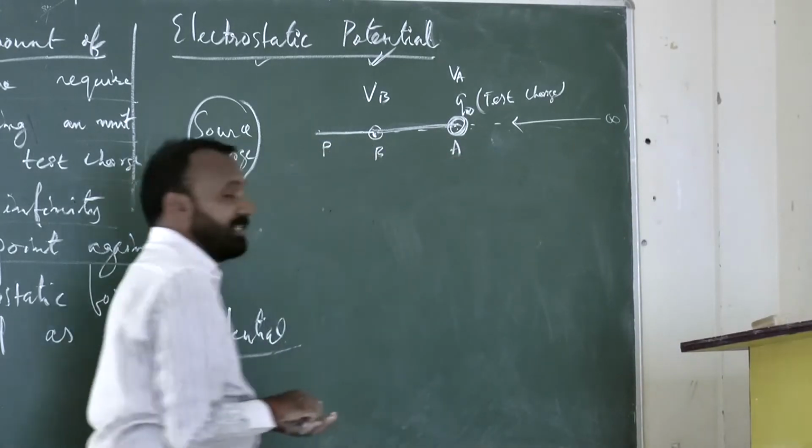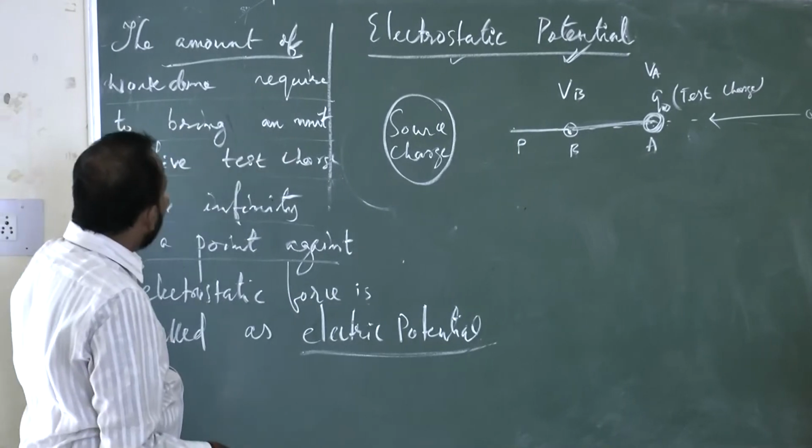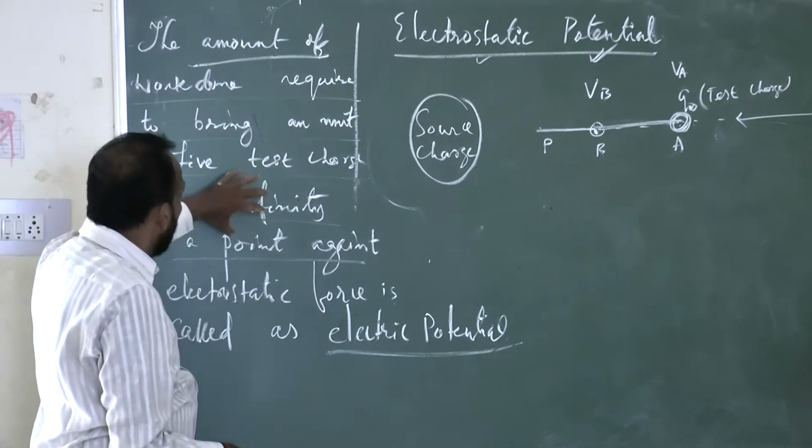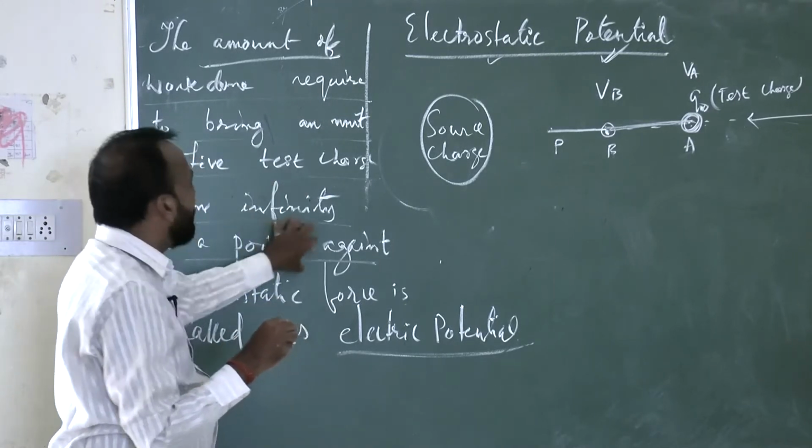You see, potential difference is the amount of work done to bring a unit positive test charge from one point to another point against the electrostatic force. In the case of potential difference, I will change from one point to another point.